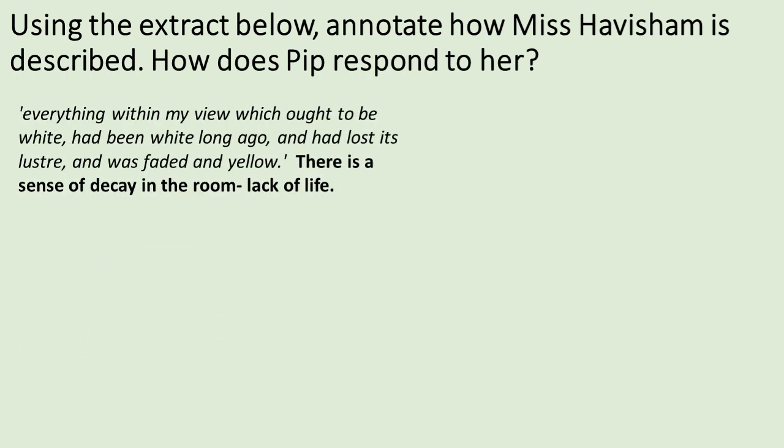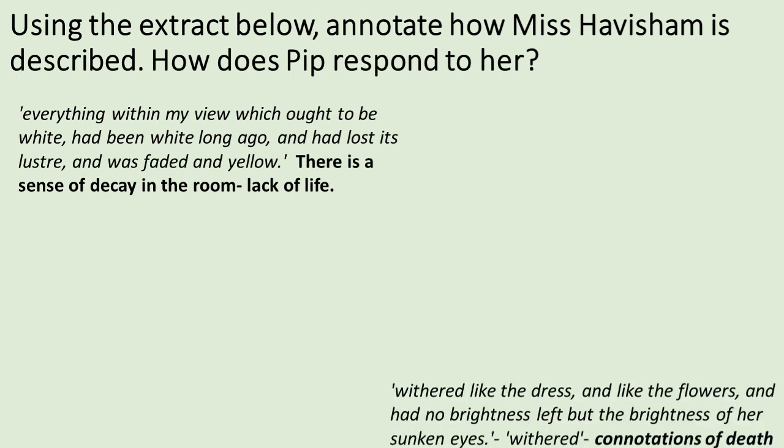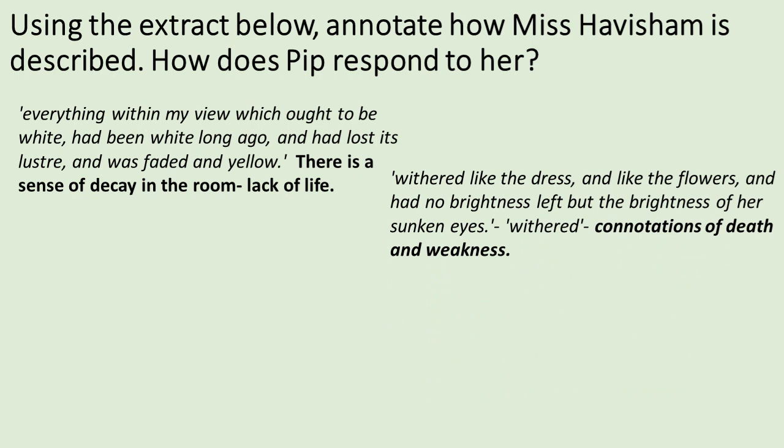Everything within my view which ought to be white had been white long ago and had lost its lustre and was faded and yellow. So lustre is brightness, so there is a sense of decay in the room and a lack of life. Withered like the dress and like the flowers, and had no brightness left but the brightness of her sunken eyes. Withered has connotations of death and weakness. You wither away, you fade away to nothing.